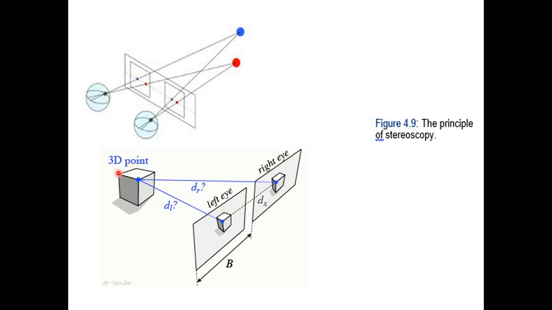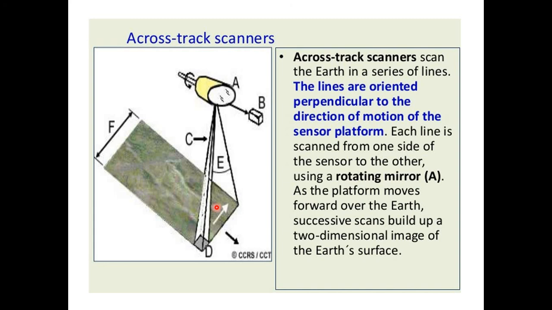Like this box, this is in 3 dimensions. When we see this box with only the left eye, we will not be able to predict whether it is in 3 dimensions or 2 dimensions, because we are familiar with such types of objects in our drawing, in our daily life. So we assume, but we cannot actually predict with one eye. So this is the main principle why nature has provided 2 eyes, to see objects on the Earth's surface in 3 dimensions. So this is another example of an across the track scanner.